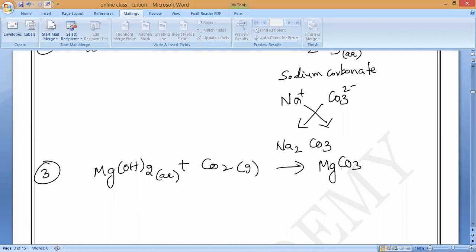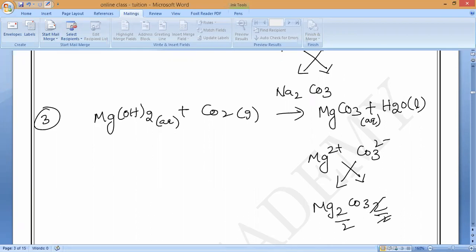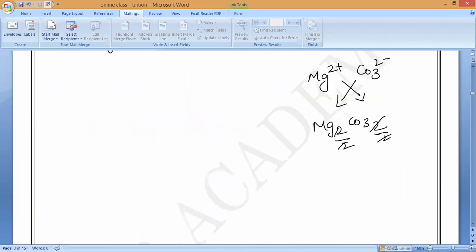Sir, why can't we write Mg2CO3 here? Anybody? Because their valence is 2, so it is equalized. Very good, wonderful answer. So if you observe here, what is the valency of magnesium? Magnesium is 2 plus, carbonate is 2 minus. Understand, Padmavarshini? Now only you have joined. So Mg2 CO3 2, both are the same, so we can divide by the same number. The 2 will get cancelled, so always use the lowest fractions. MgCO3, that's all, magnesium carbonate.